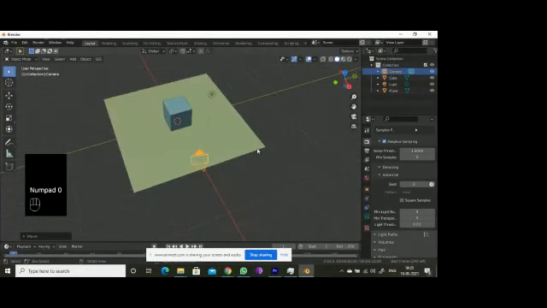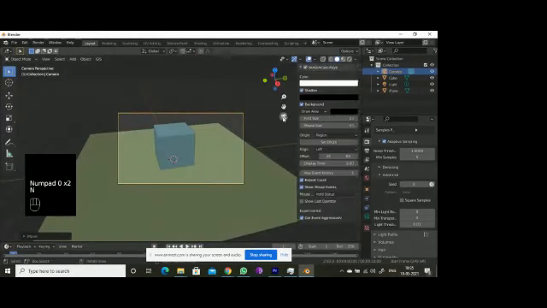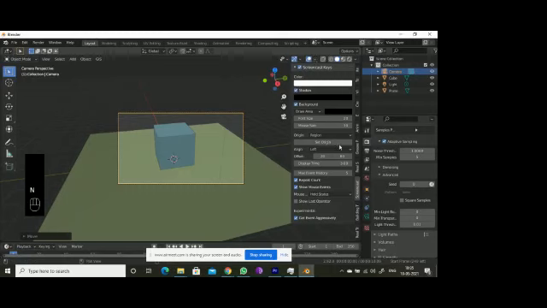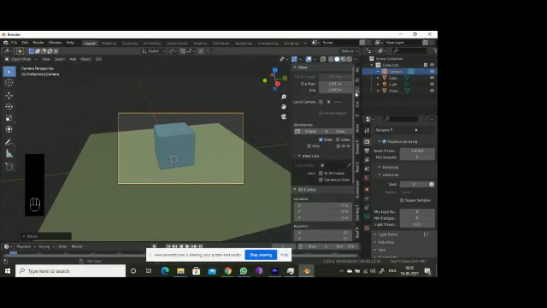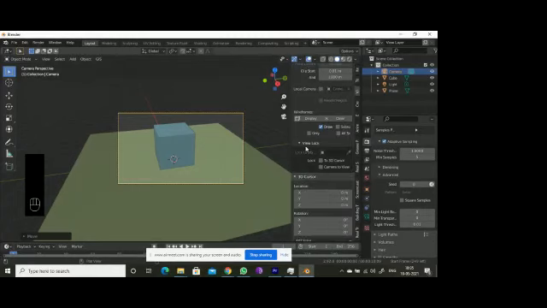So what else do we need to do? Press N. If you press N, you will get the sidebar with add-ons and so on. Here by default you will get this. Here go for View. In View you are able to see View Lock, right?